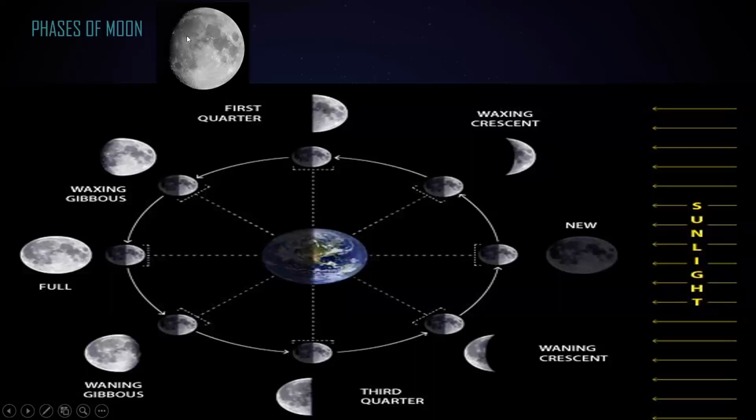So this is how the phases of the moon change. When it is increasing in size, we call that waxing. When decreasing in size, waning. And we start with new moon, crescent, first quarter, gibbous, and then again the other way around.